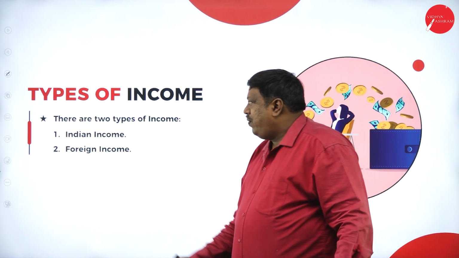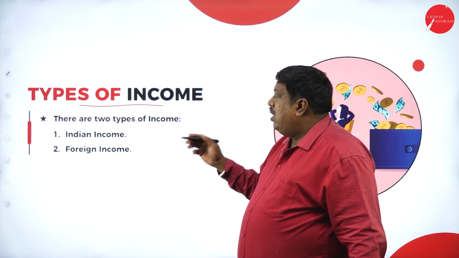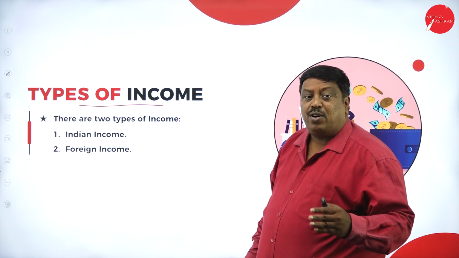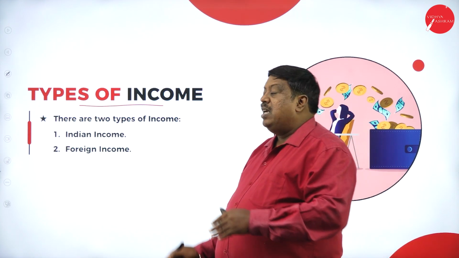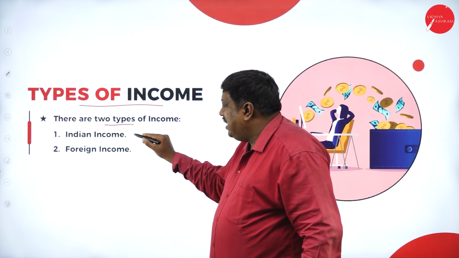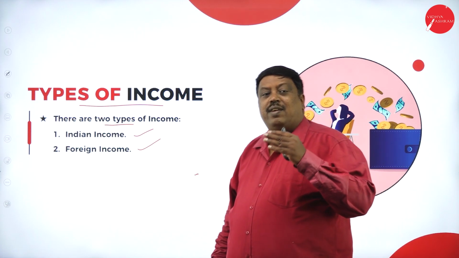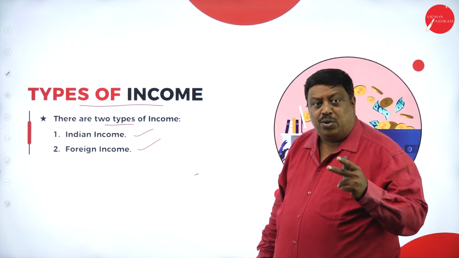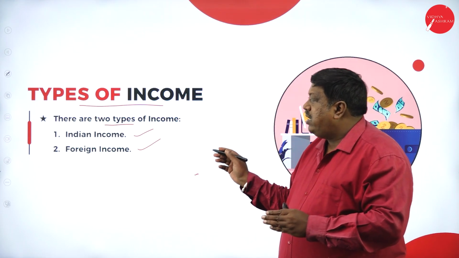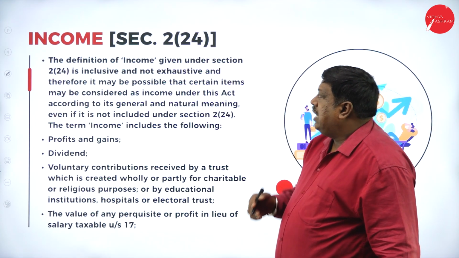The first topic we have here is types of income. It is a 2 marks question. They will ask, mention the types of income. Don't get confused between types of income and heads of income. Types of income means we have only 2 types of income: one is Indian income and the other is foreign income. So if they ask types of income, we have 2. Heads of income means 5. So don't get confused; understand the question, then you answer. Then what is income?